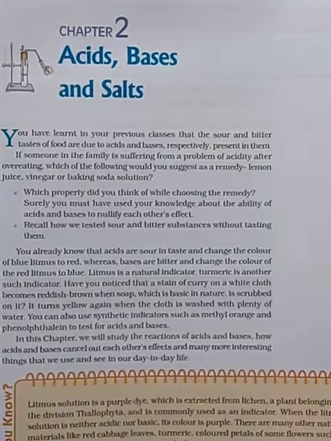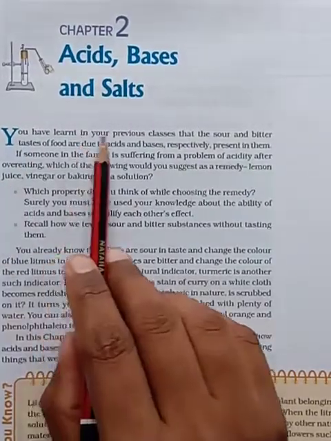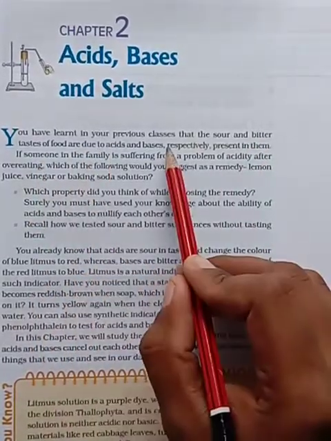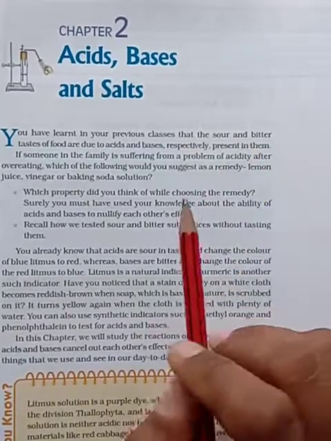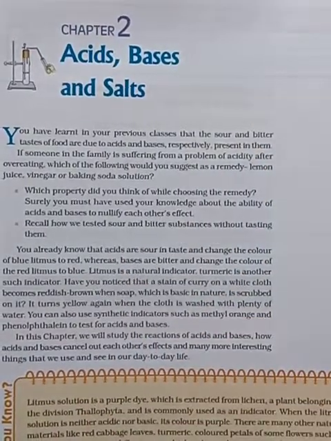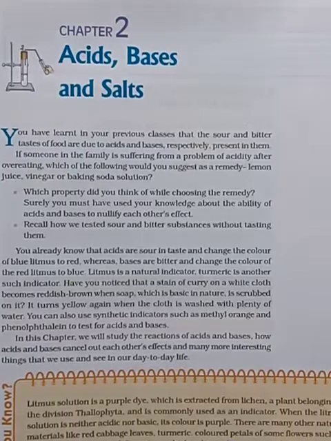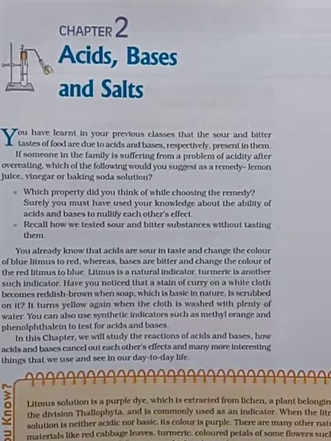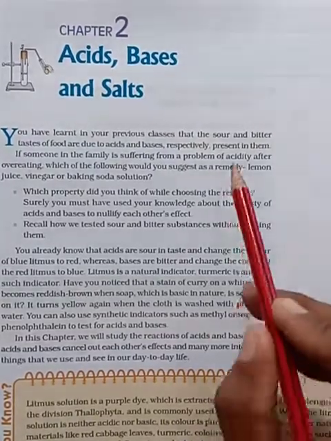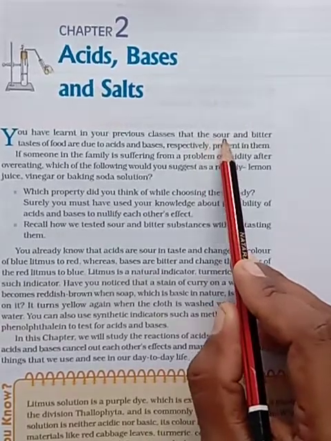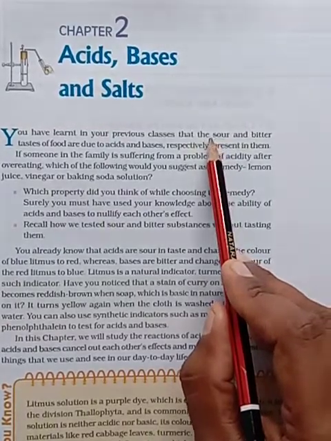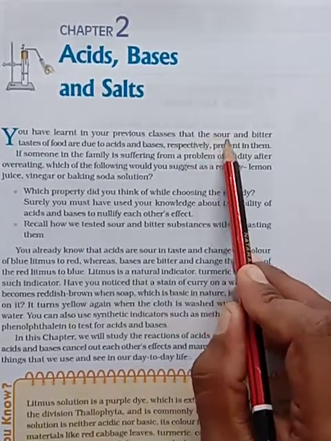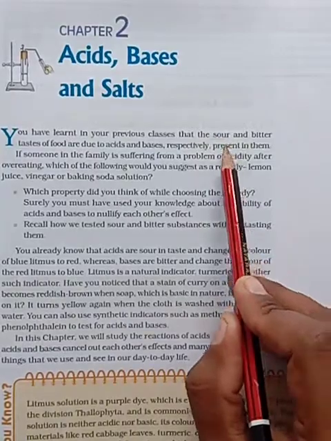You have learnt in your previous class that a sour and a bitter taste of food are due to acids and bases respectively present in them. I hope you are aware of the sour and bitter taste in whatever food you are having. For example, sour: you can take any acidic content like curd or amla, those taste sour, isn't it?